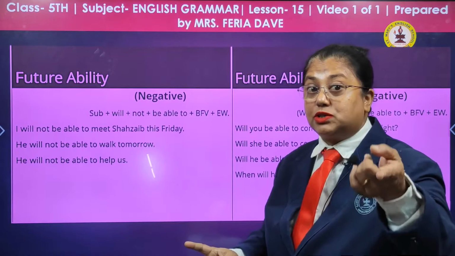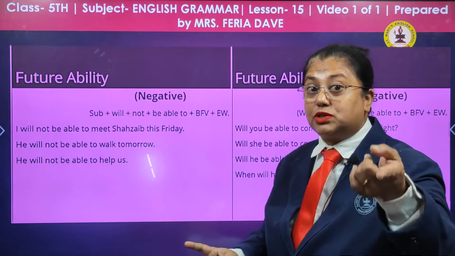By the time he was 4, Rahul was able to read and write. In high school, Rani was able to beat anyone in a running race. I was able to mimic birds' sounds when I was young. See, when we talk about past ability, was able to, how we have used not can and could. Was able to, for first person, second person, third person. For ability, we have used was able to.